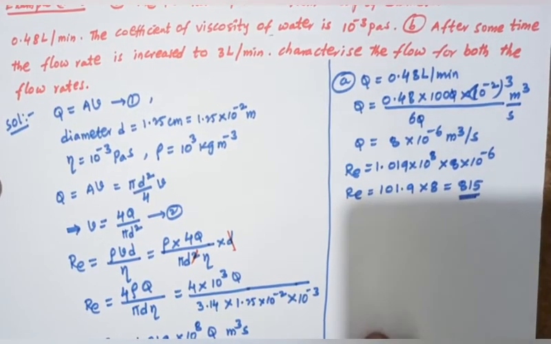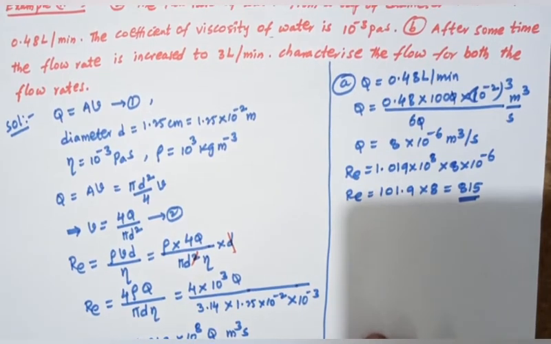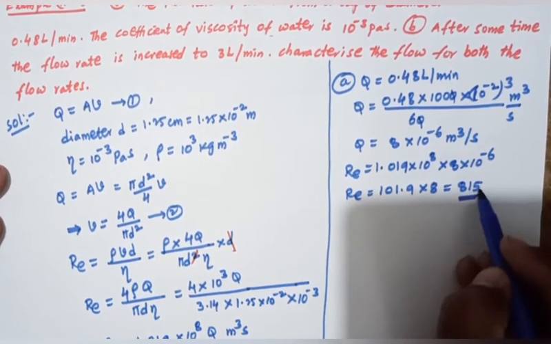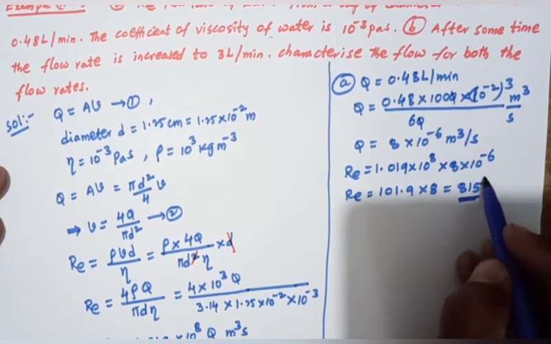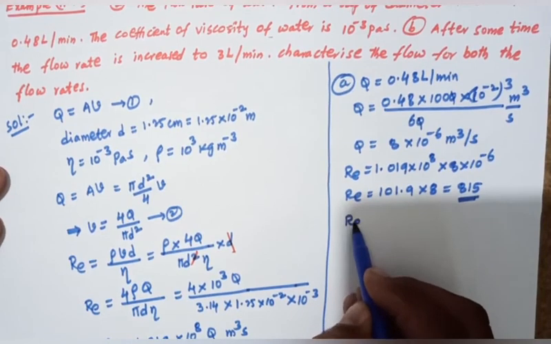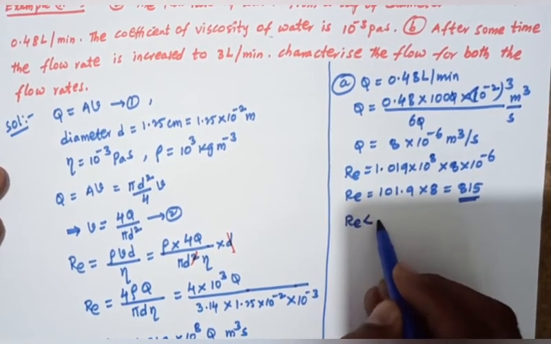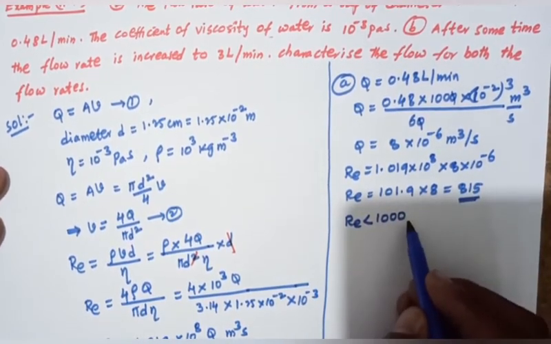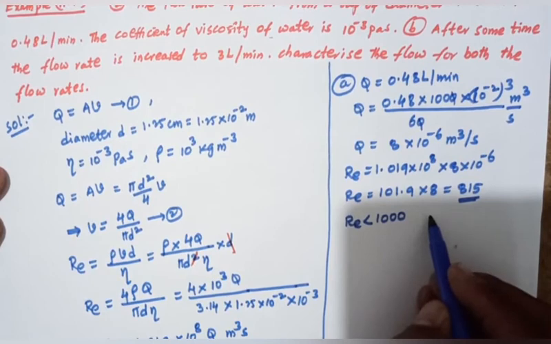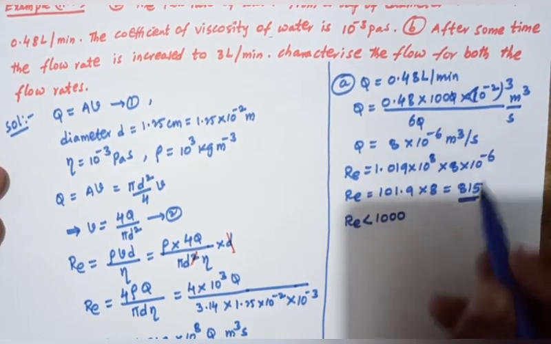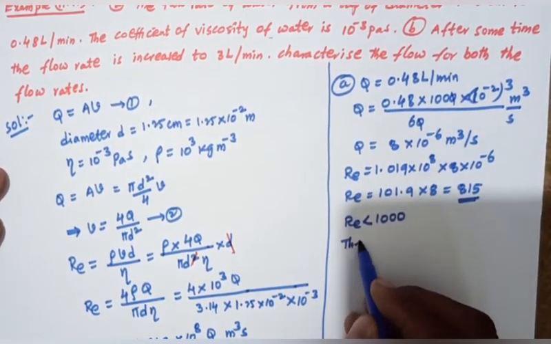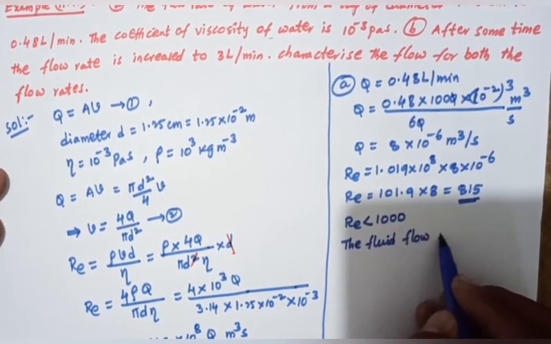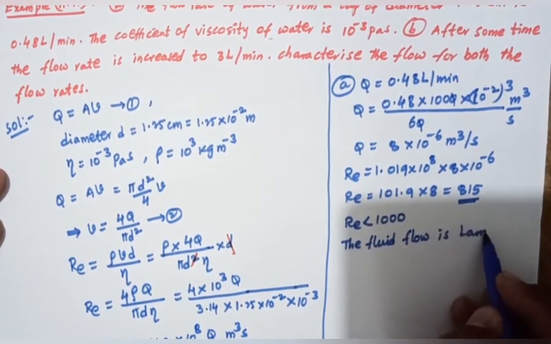The Reynolds number is 815. So 815 is less than 1000. When Re is less than 1000, the fluid flow is laminar.